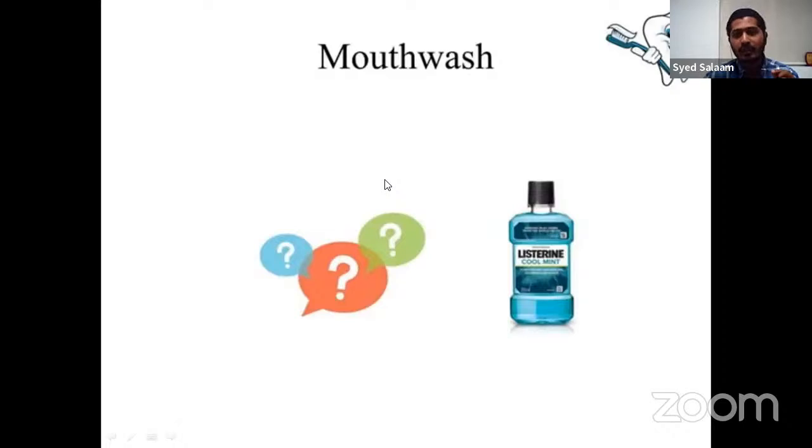Coming to mouthwashes, these mouthwashes are used for various purposes.